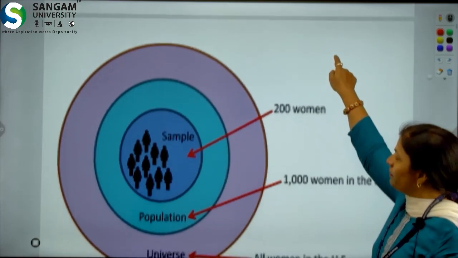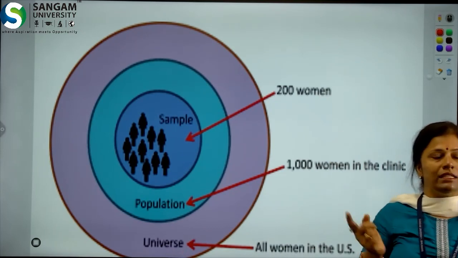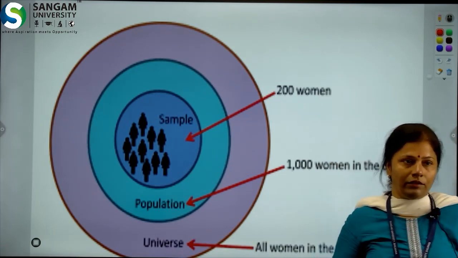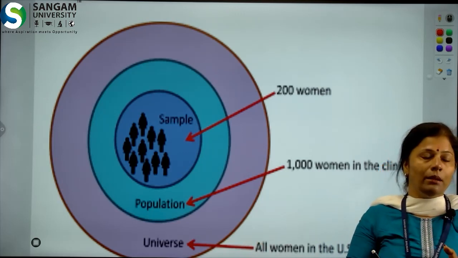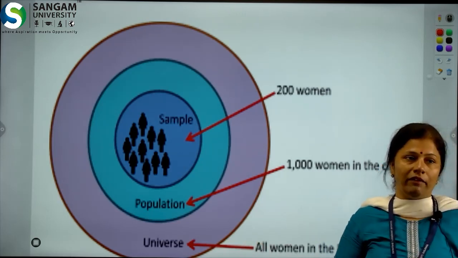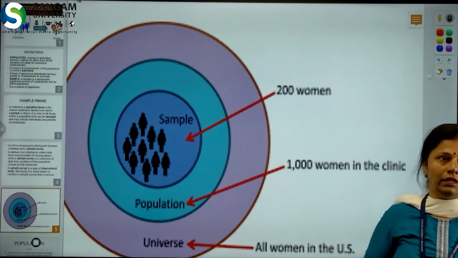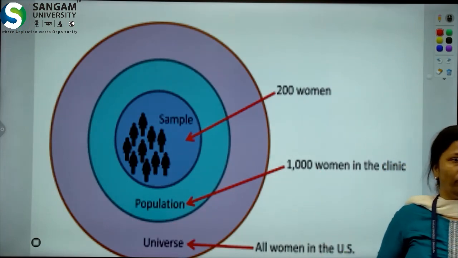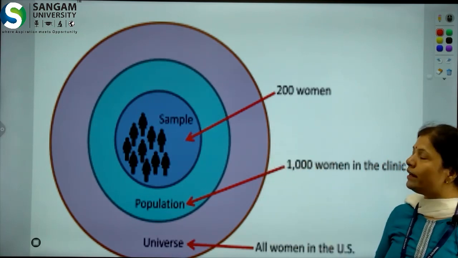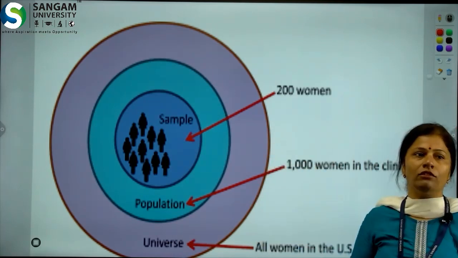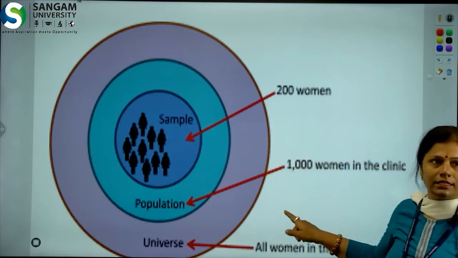This is the pictorial presentation. Universe means the entire mass. For example, as we recently discussed, all the people residing in Bhilwara city is our universe, and the 1000 working women is our population from which we are going to take our sample for our research study. The 200 women is our sample out of the 1000 working women. So, this is the concept of universe, population and sample.